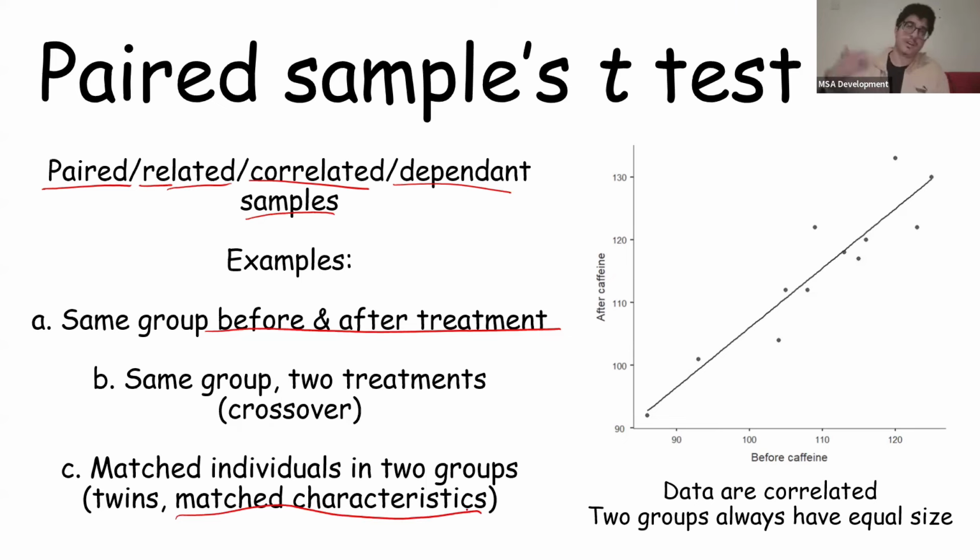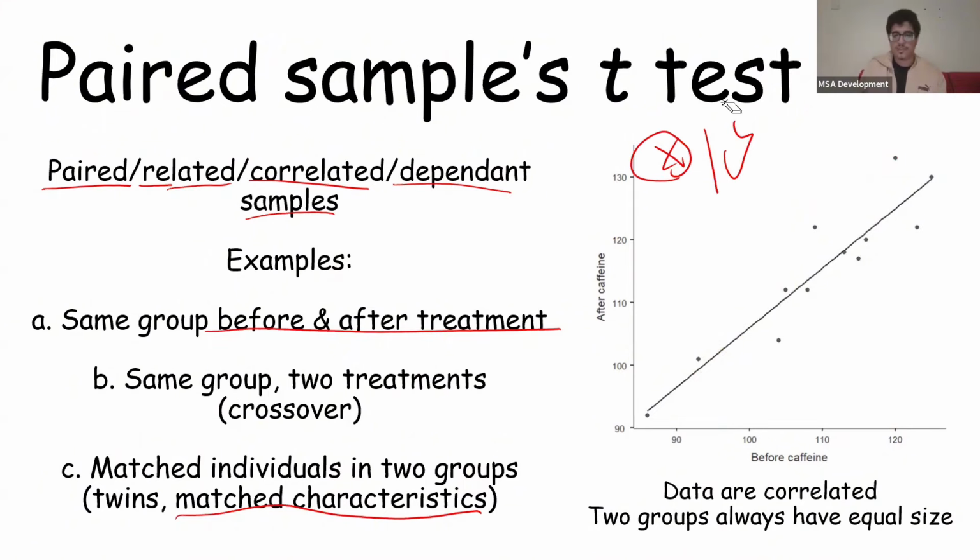For example, we take a 20-year-old female who's blonde or whatever, or this tall, and we get another female who's blonde, 20 years old, this tall, and we once again give 1 caffeine, give 1 no caffeine, and then compare them as if they're the same person. That's when we can use the paired samples t-test. Usually when we're doing paired samples, the data is correlated. So we can see a correlation here, an upward positive correlation. And the 2 groups always have equal size. So for example, let's say this is height.